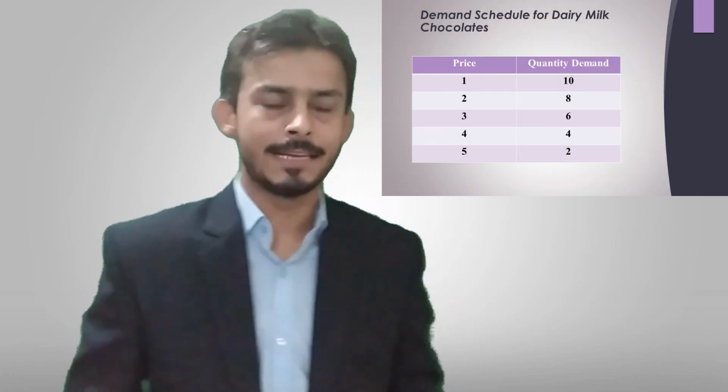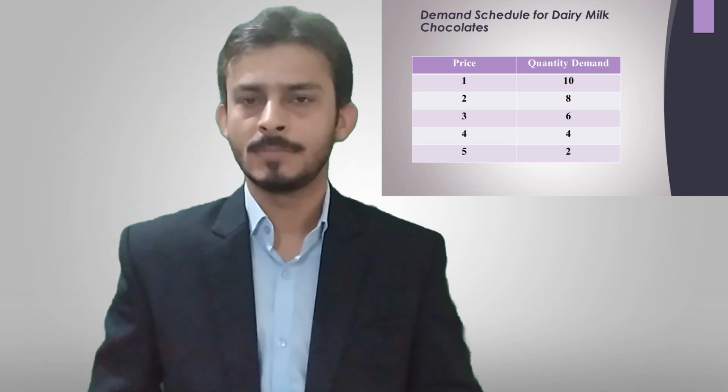When the price was 1 rupee, the person managed to get 10 Dairy Milk chocolates, and as price increased, quantity demanded decreased. Price increased from 1 to 2, quantity demanded decreased from 10 to 8. So it continued till the price 5 and the quantity demanded is 2. So dear students, this shows the inverse relationship between a price and a quantity demanded.